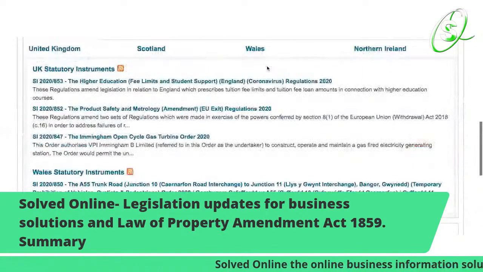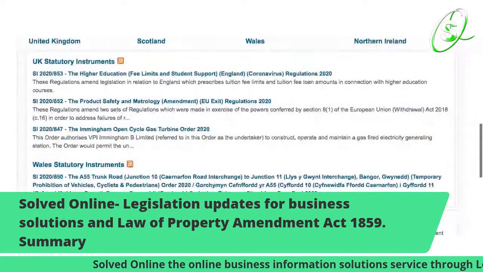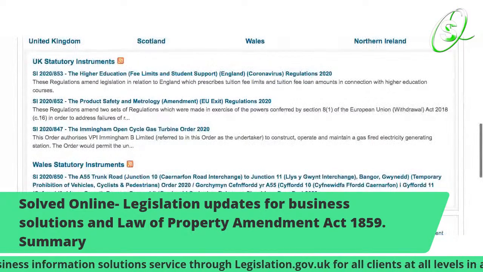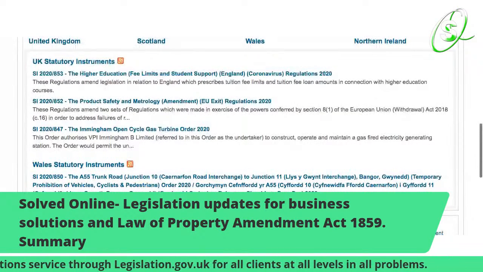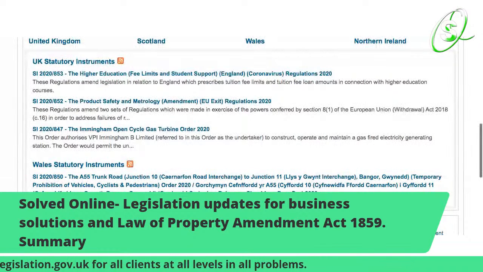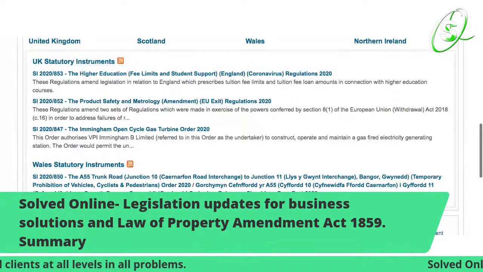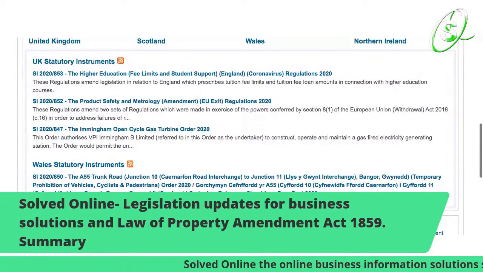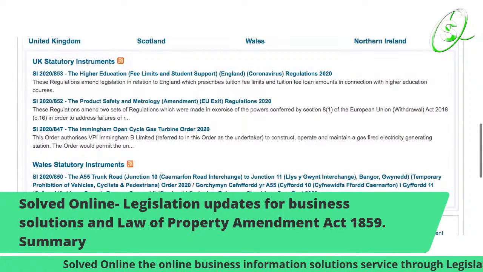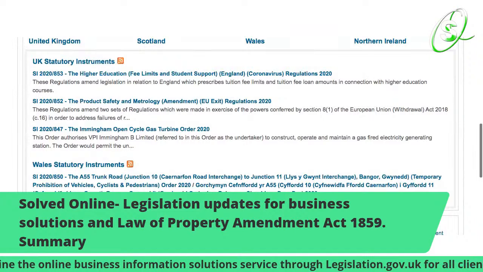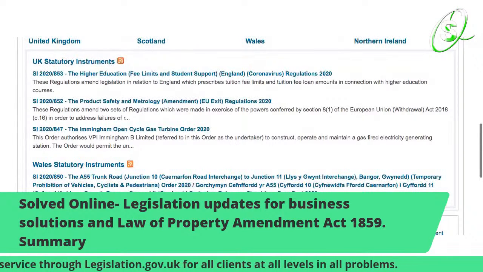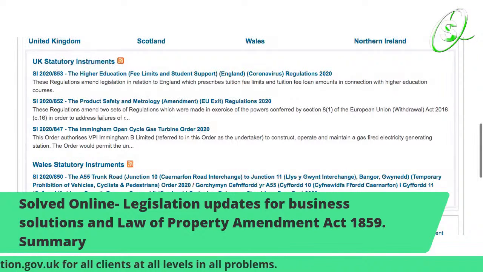The first one is the Higher Education Fee Limits and Student Support England Coronavirus Regulations 2020. The next one is the Product Safety and Metrology Amendment EU Exit Regulations 2020.